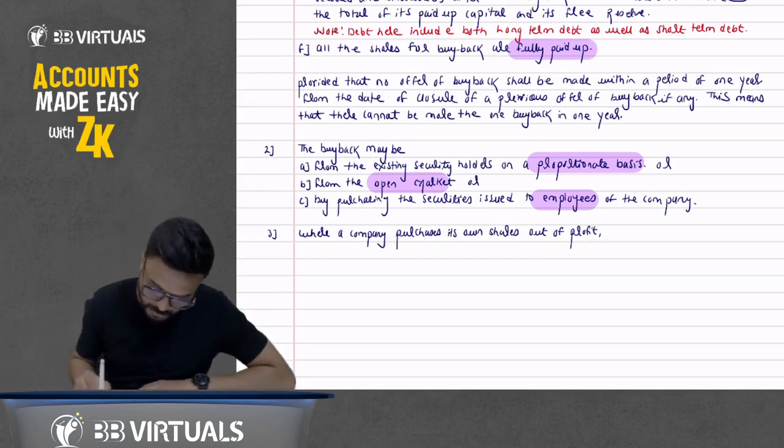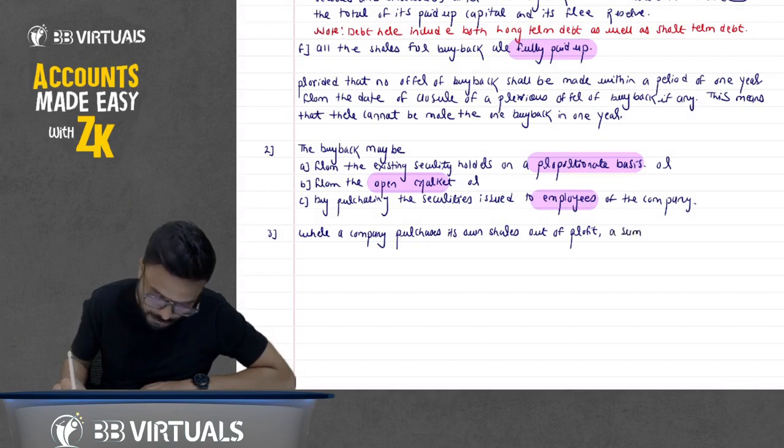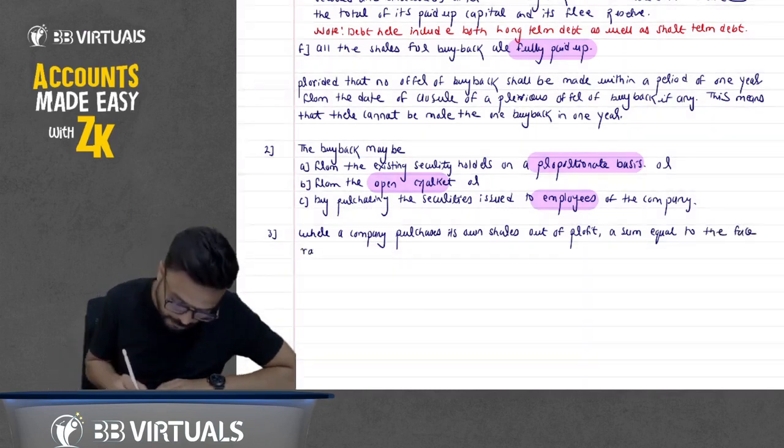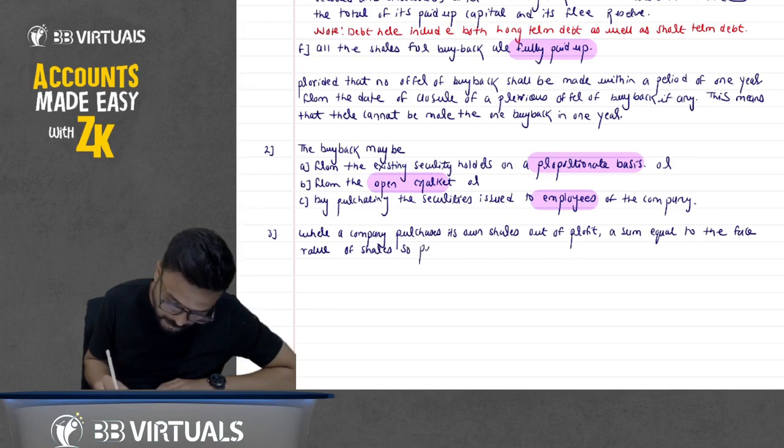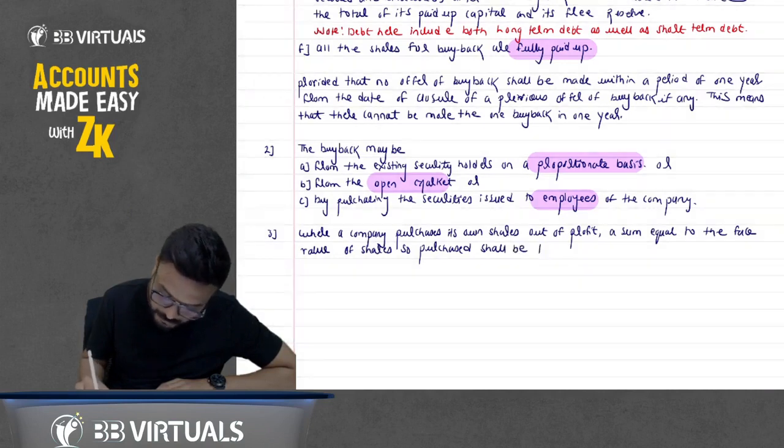Okay. So out of profit, a sum equal to the nominal value, or you can say face value, of shares so purchased shall be transferred to which account?